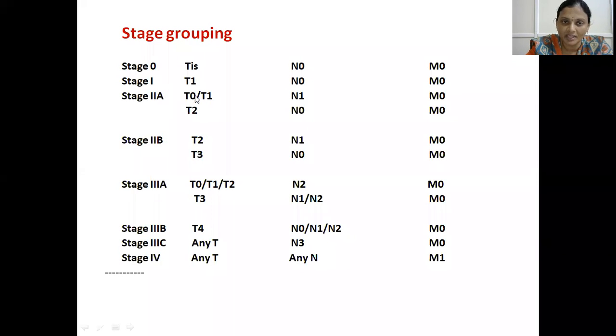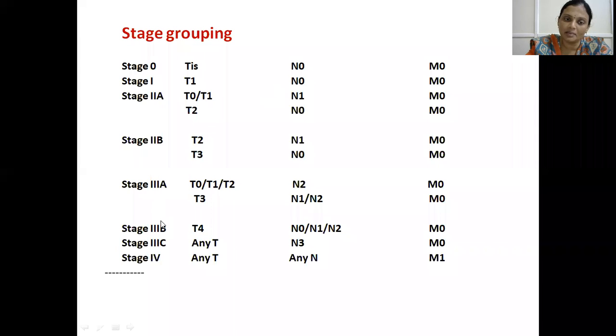Stage 2A is either T0, T1 or T2 with N1 and no mets, or T2 with N0. Stage 2B is T2 N1 M0, or T3 N0 M0.